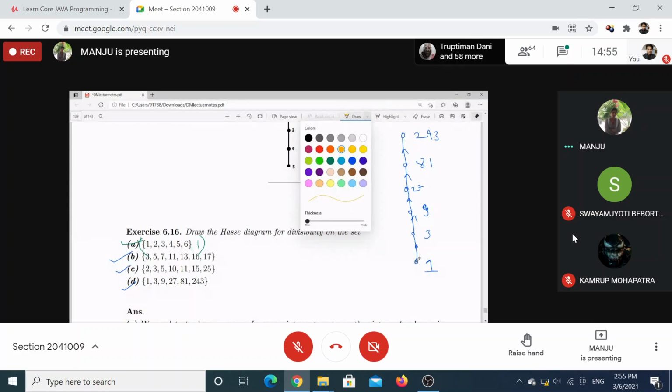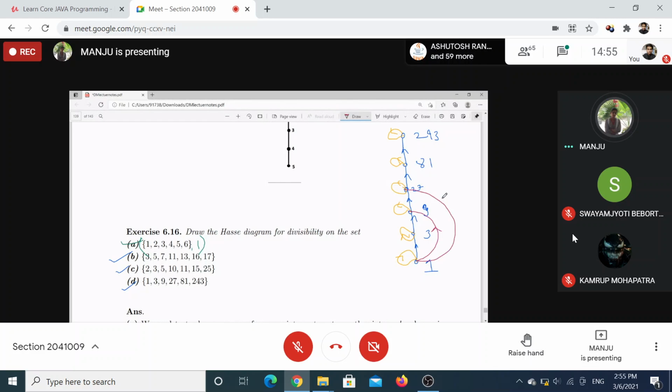There is a loop at every element because of the reflexivity property, and transitive edges. Transitive edges will be 1 to 9, 1 to 27, 1 to 81, and 1 to 243, right?